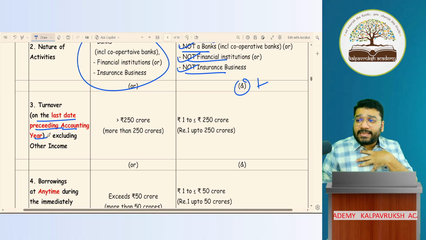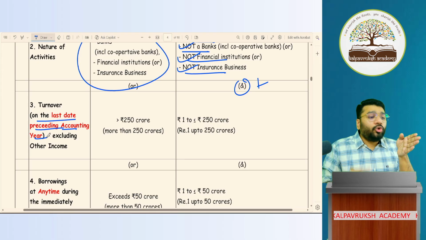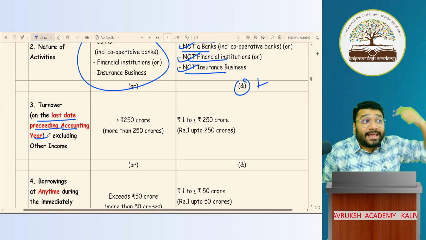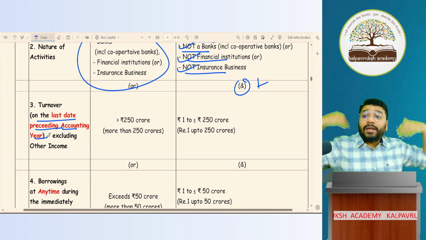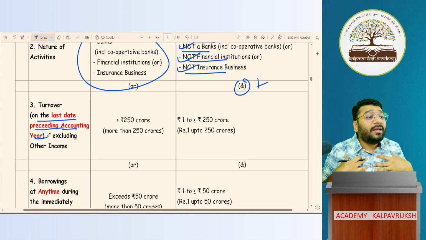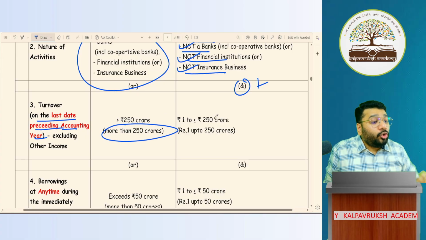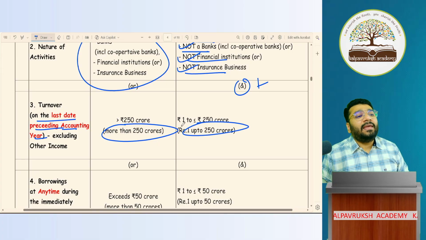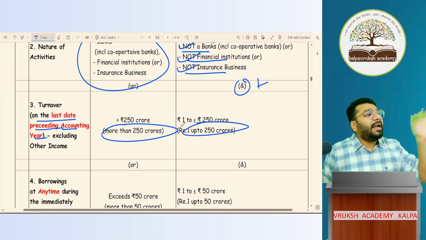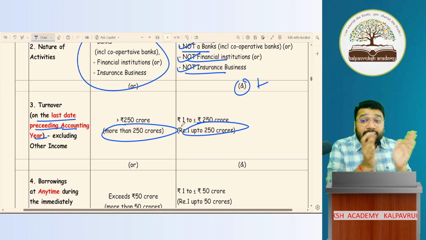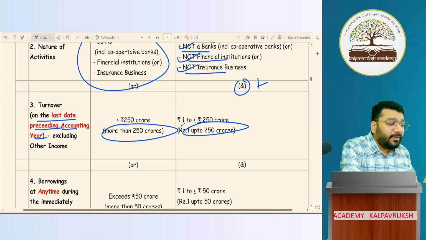If I have to be called an MSME, my turnover should be 1 rupee to 250 crores. It should not exceed 250 crores. If my turnover exceeds 250 crores, who am I? A large entity. So turnover more than 250 crores is a large entity; up to 250 crores is MSME. Any problem? The same criteria they have copy pasted, so your life has now become easier.